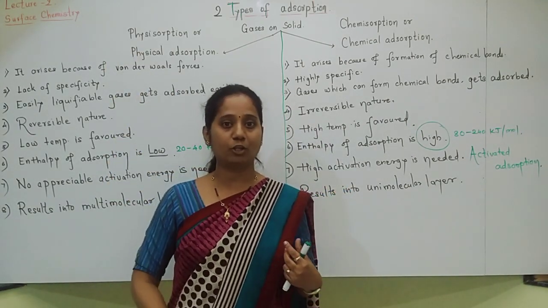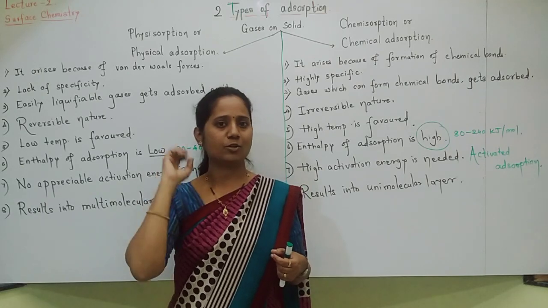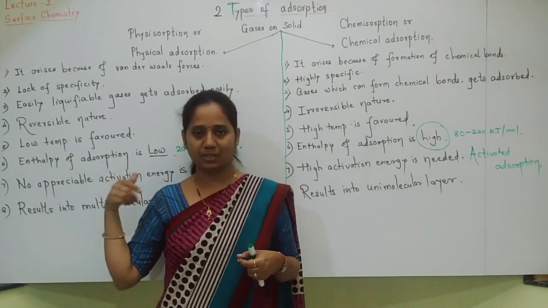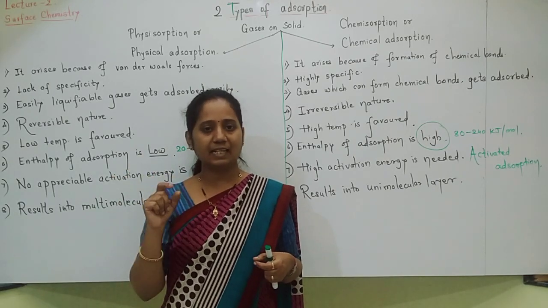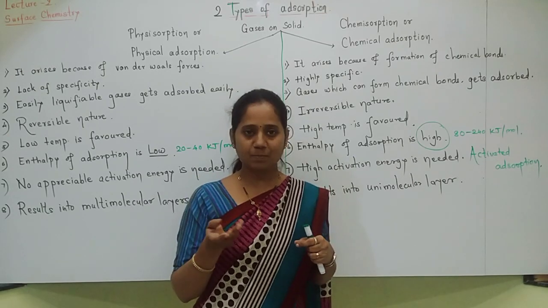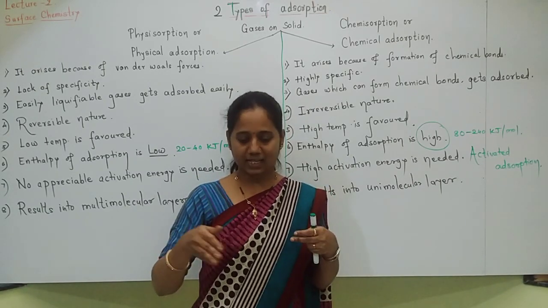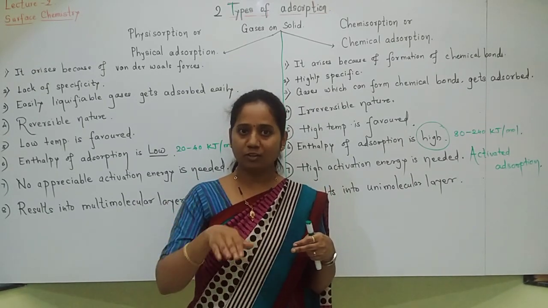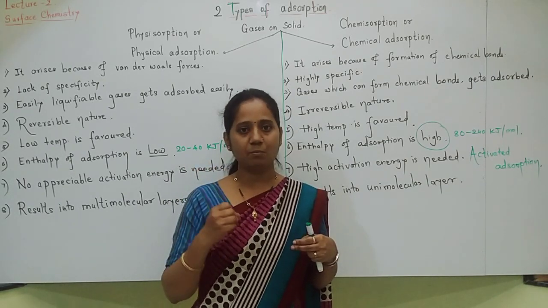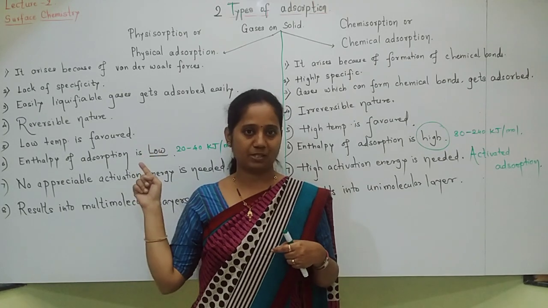Why multimolecular? Because many molecules get adsorbed on the surface of the solid. The reason is that it needs only weak van der Waals force of attraction, which is present in all gases, and that's why on the first layer, a second layer, third layer, like this many layers are formed in physical adsorption.